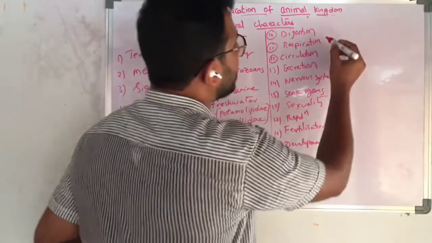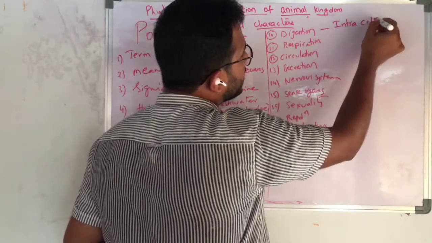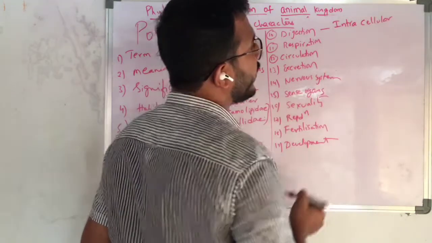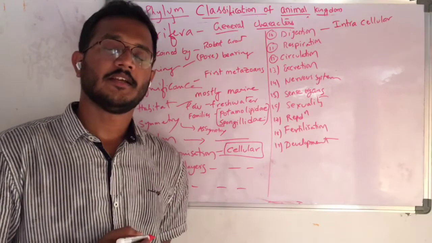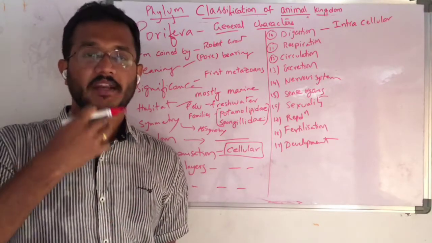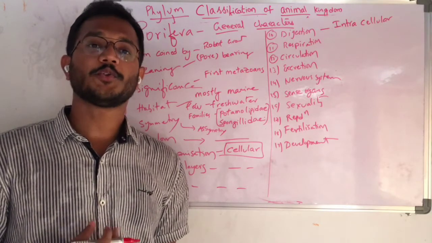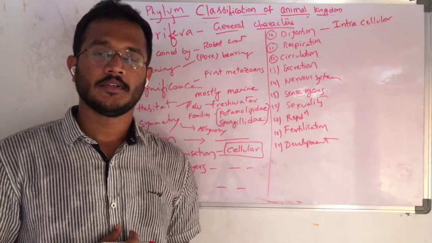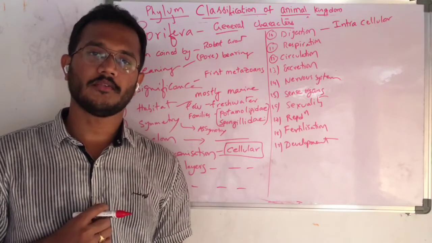And here digestion. It is exhibiting intracellular digestion. Intracellular digestion means the digestion happens inside the cells. But in higher animals, what is happening? As you know, the food material present in the alimentary canal is digested due to the secretion of enzymes. That means the cells will secrete enzymes and send them into the lumen of the alimentary canal.